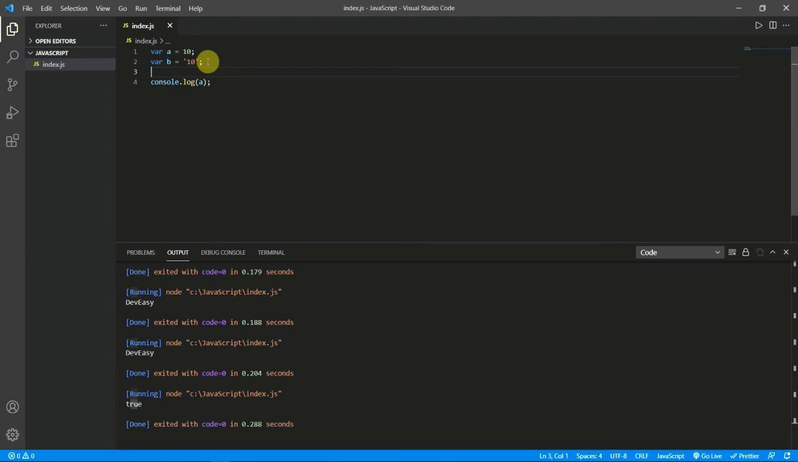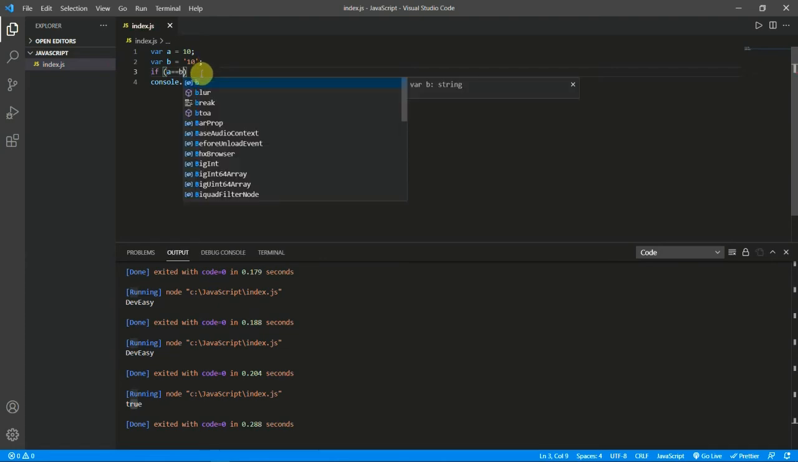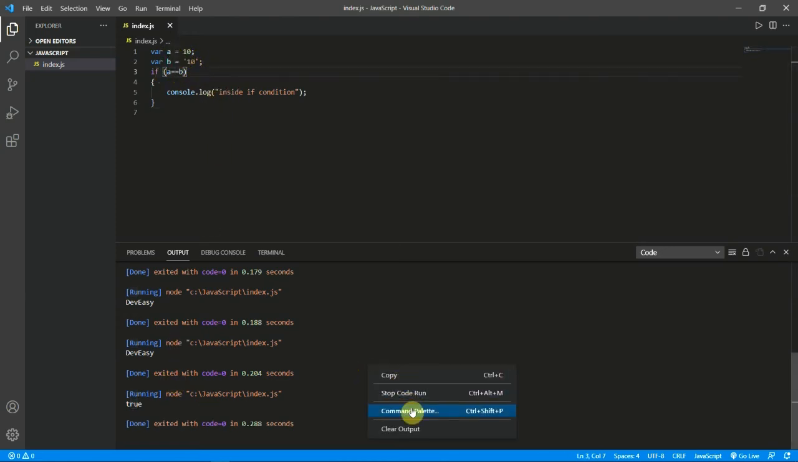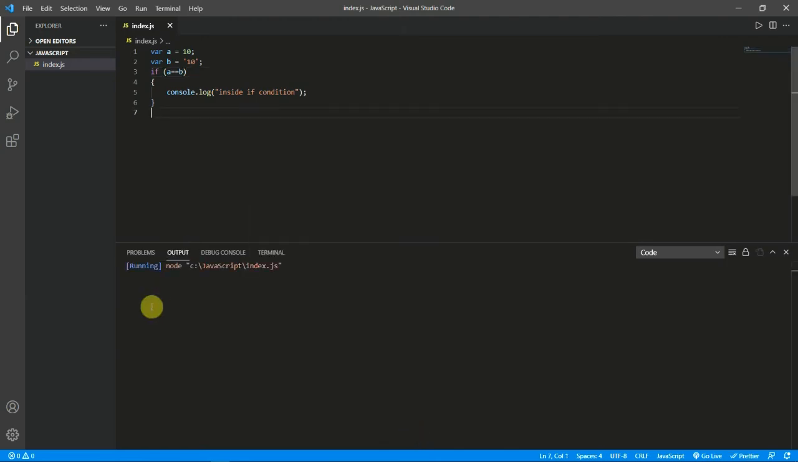Now I will give an if condition: if a equal to b, we are printing inside if condition. Okay, if a and b are equal, then we will print it is inside if condition. We will run this again. Okay, now it prints inside if condition because, although the data type is different, the value is the same. Here it is 10 and here also it is 10.